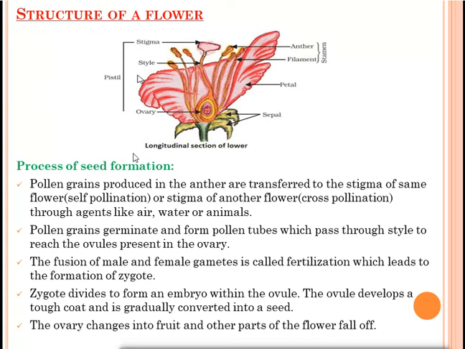So what you will write in fertilization, in that reproduction of plants, you have to draw this diagram. You have to mention the parts of the flower. After that, you have to say that pollen grains are transferred from anther to the stigma by the process of pollination. After that, the pollen grains will germinate and form pollen tubes, and through the style they will reach the ovary, and after the ovary they will go inside the ovule, and inside the ovule fusion of male and female gamete takes place. That is called fertilization. After fertilization, the ovule will change into seed, ovary will change into fruit, and other parts of the flower fall off. So this is your reproduction in flowering plants.